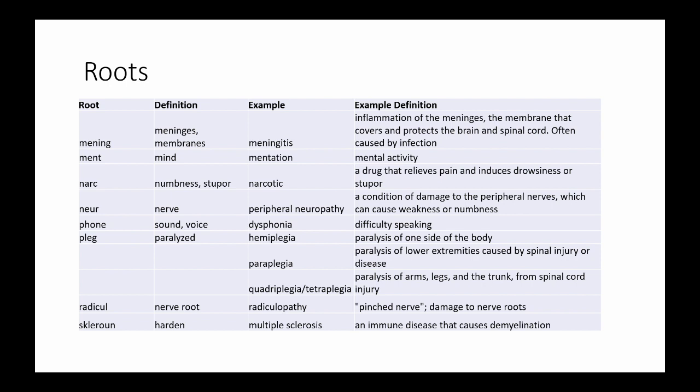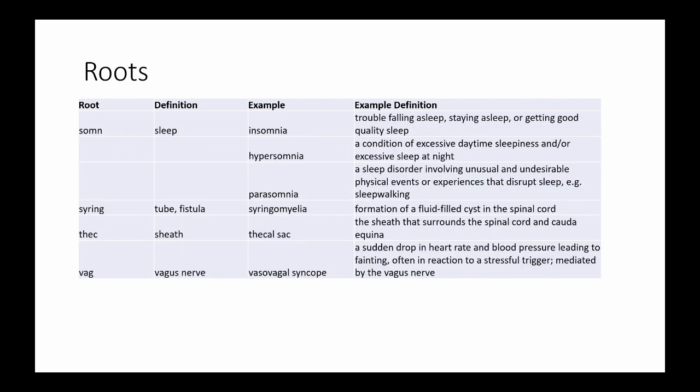Scler means harden. Multiple sclerosis is an immune disease that causes demyelination, or loss of the insulating material that goes around nerves and facilitates nerve signal transmission. Som means sleep. Insomnia is trouble falling asleep, staying asleep, or obtaining good quality sleep. Hypersomnia is a condition of excessive daytime sleepiness or excessive sleep at night.